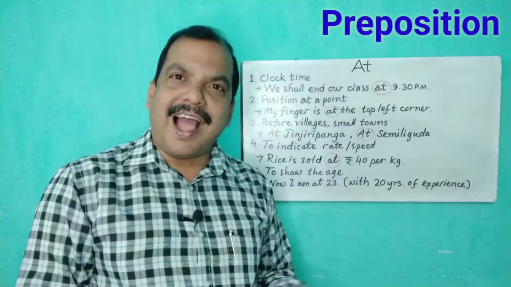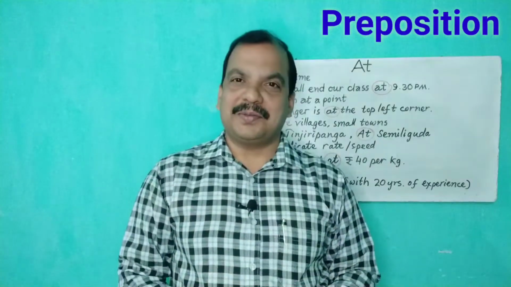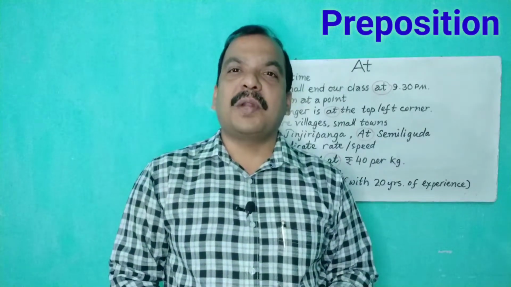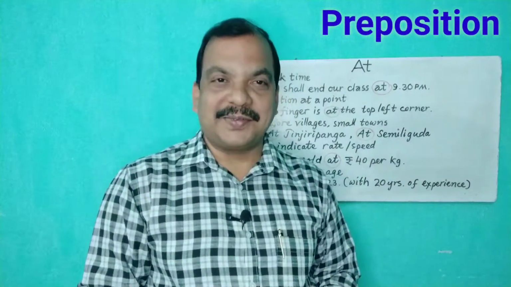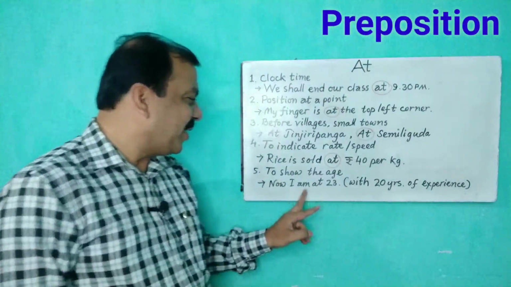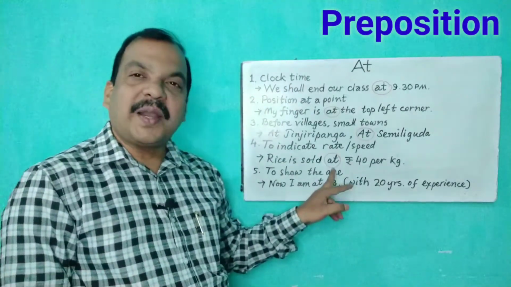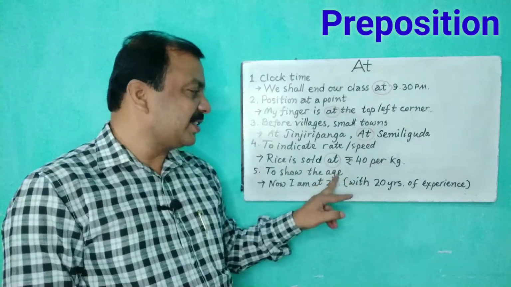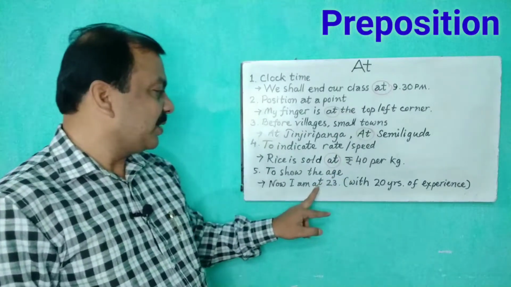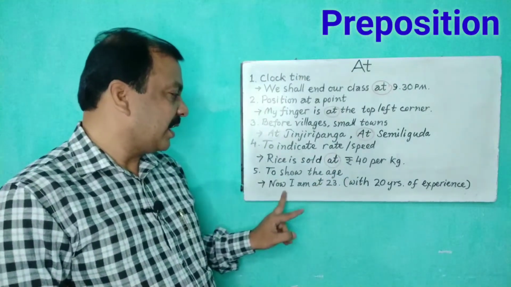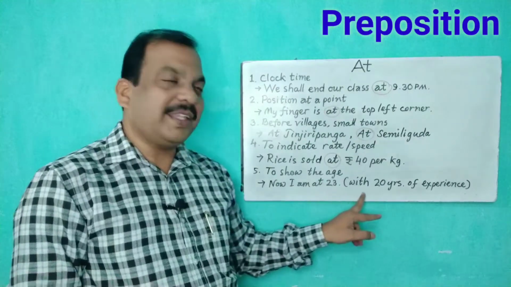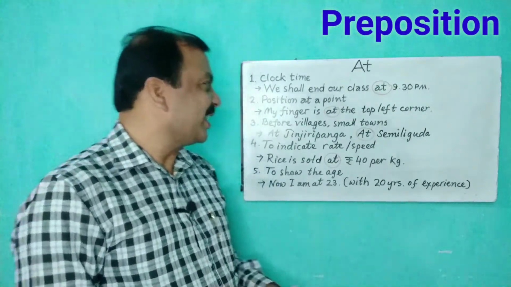No, I am at 23 now with 20 years of teaching experience. You see here, now I am at 23. While talking about the age, we use the preposition at.